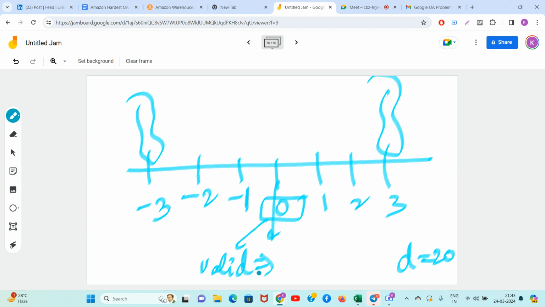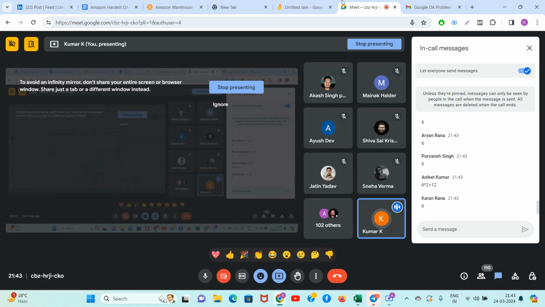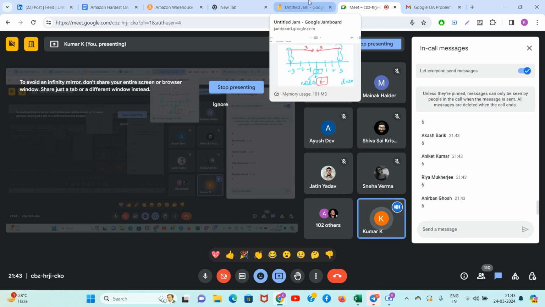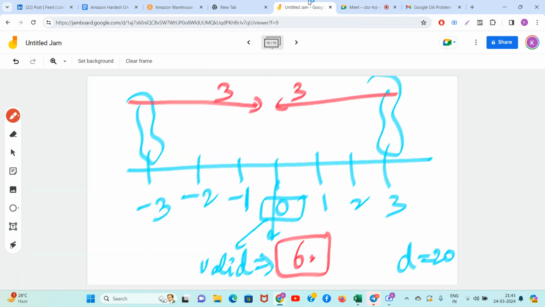What is the cost to bring all the items at point 0? This is 3 rupees and this is 3 rupees. Total 6 rupees, right? Everyone write 6 in the chat. Valid point obviously exists, Priti. Yeah, but it is possible that none of the points is valid.